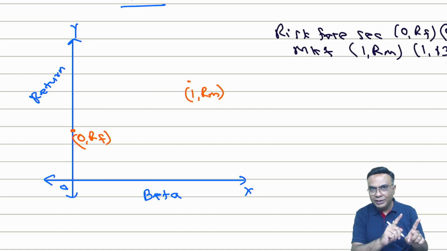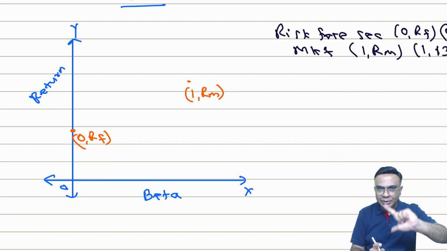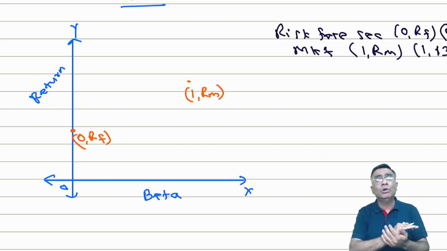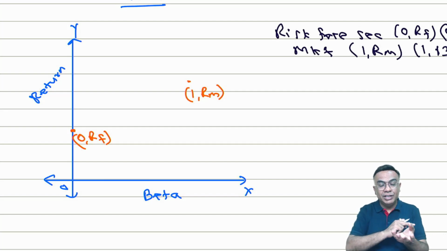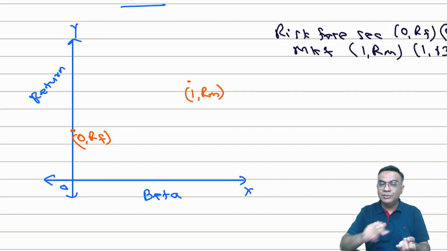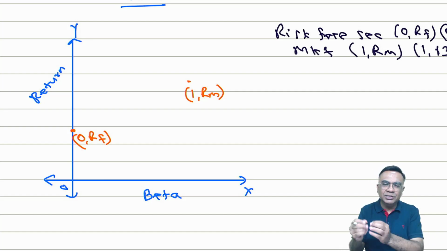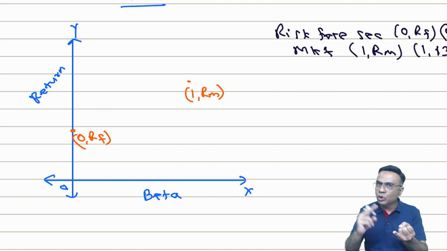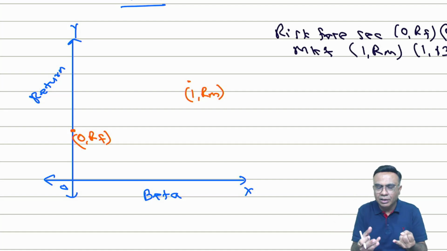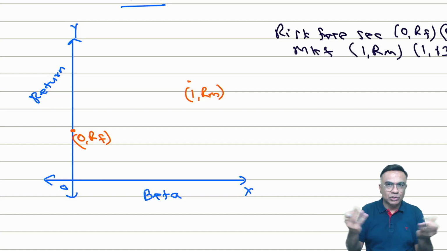So I have taken two points. One is the risk-free security, its beta and return. The other is the market, its beta and return. This is common for all securities, whether the shares are of TCS or Reliance or Asian Paints or HDFC. Any share you buy, it doesn't make any difference, because the risk-free rate is common for everything. It's a common rate in the market, and the market Nifty itself is common, right?